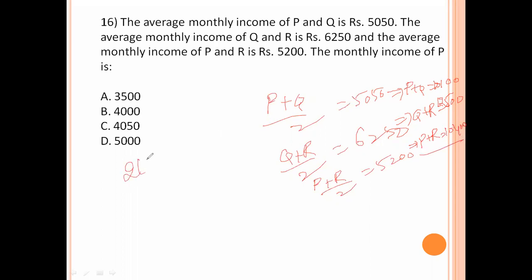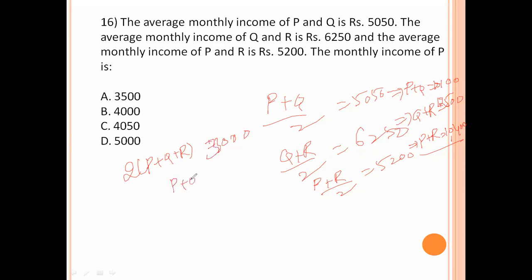2 into P plus Q plus R equals, adding up, 33,000.